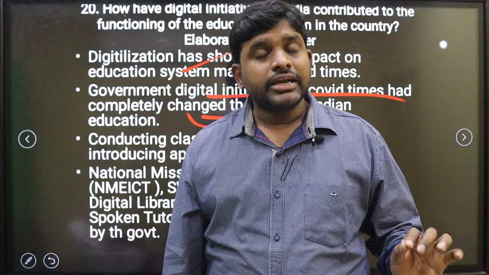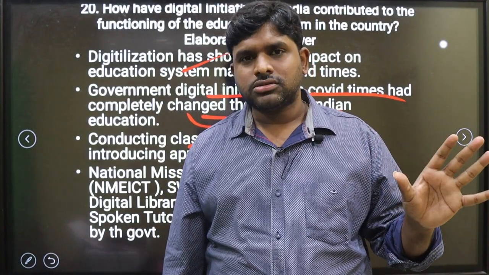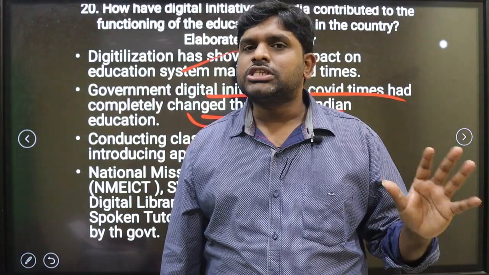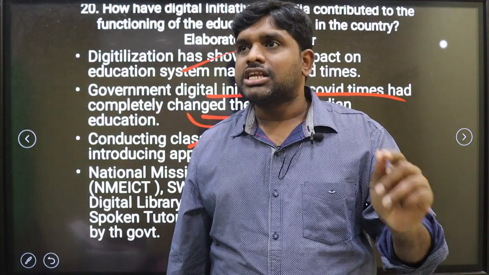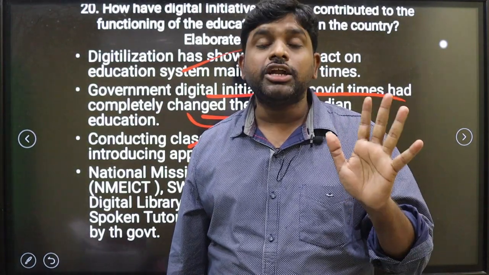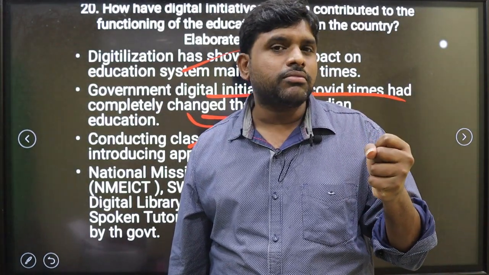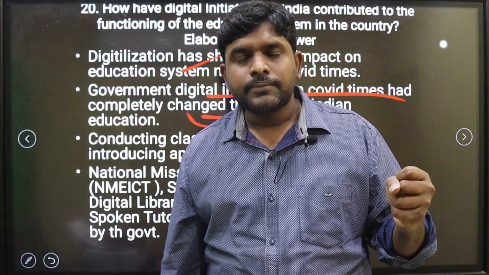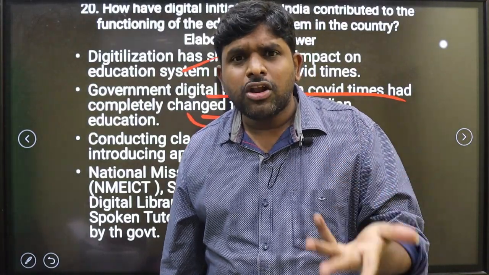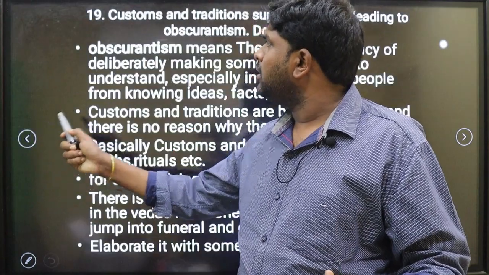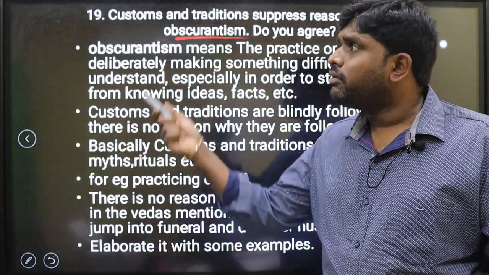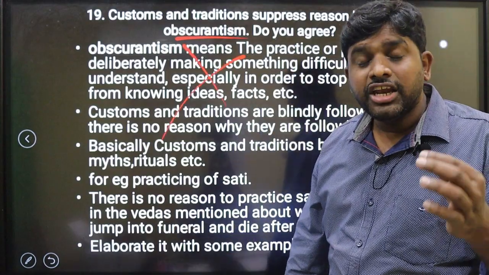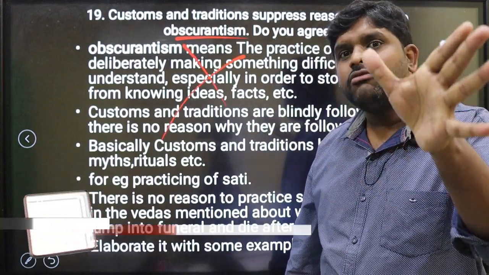So GS1, tough paper only, except some questions. Most of the questions were tough, but you need to have the content. Then you will get the maximum marks. By seeing the question, it seems to be easy, but it is not easy. You have to have some information, like Persian literary, obscurantism. Some students, they don't know the meaning of obscurantism, finish. 15 marker question. We need to know the meanings of some technical words also.